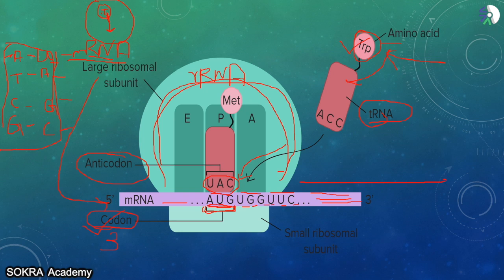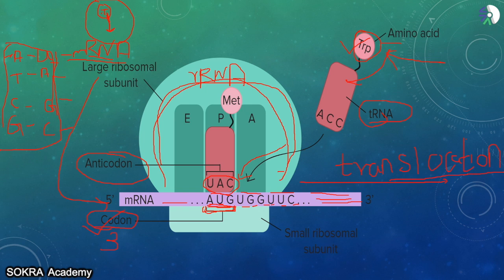And this process of the ribosome going along the mRNA is called translocation. What is it called? It is called translocation.